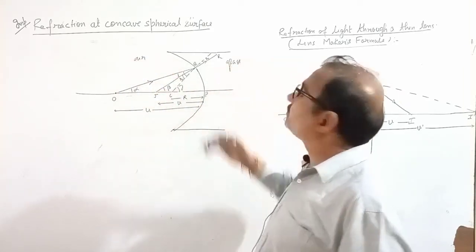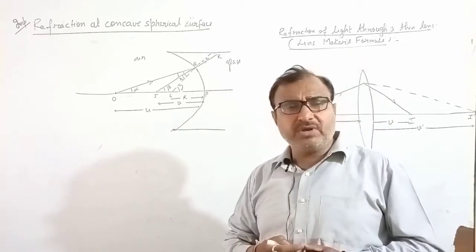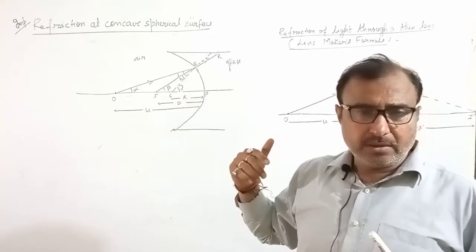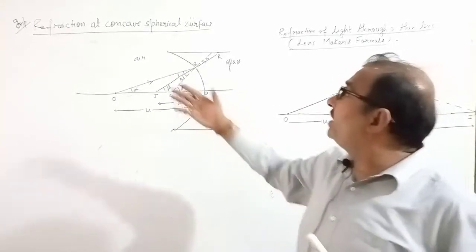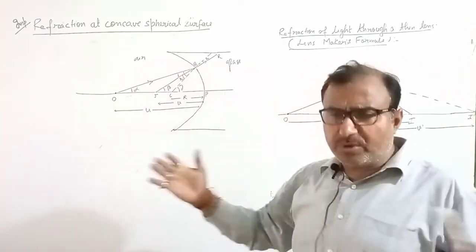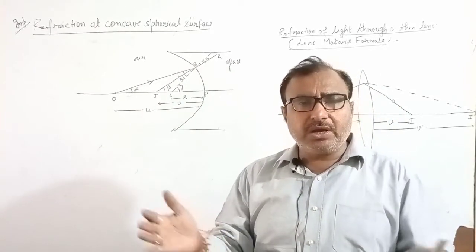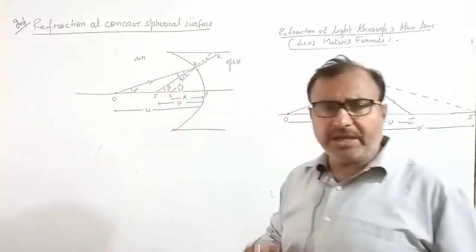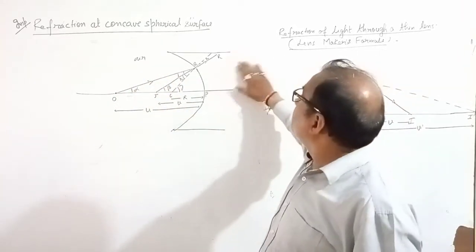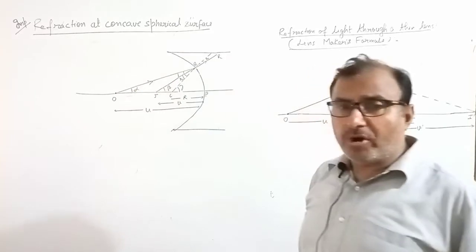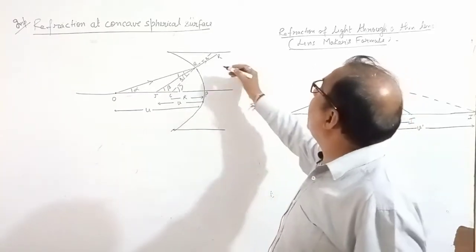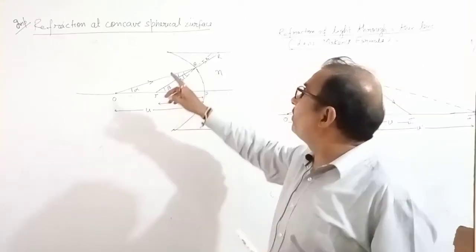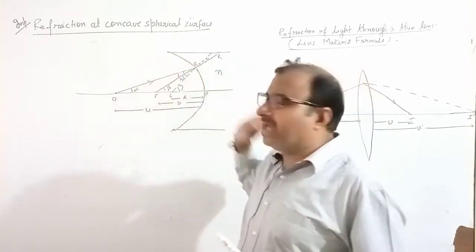Naturally, two types of mediums are there, right? Rare and denser. In comparison to air, glass is denser because in glass the molecules are closer to each other. Air is rare. Let us talk again. The refractive index of glass with respect to air is n.